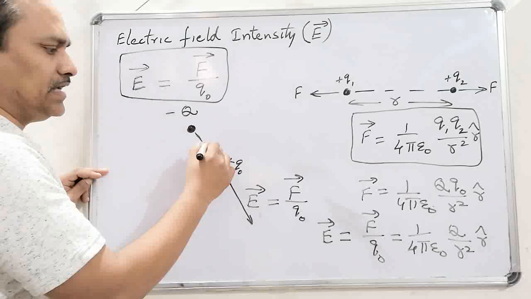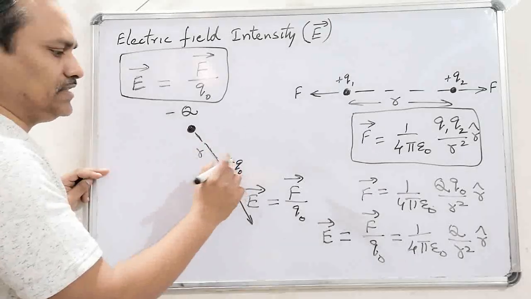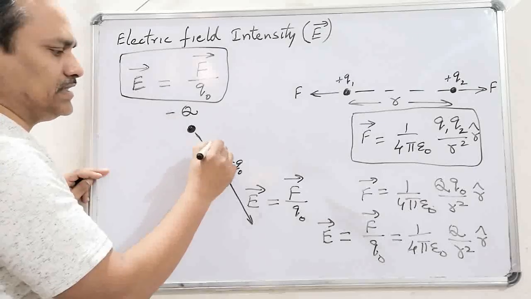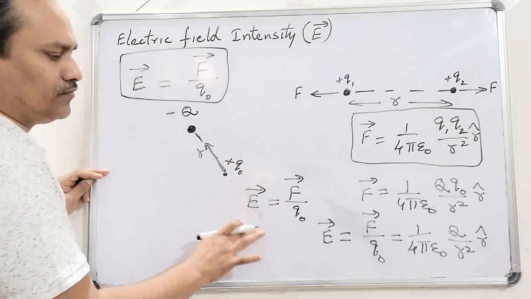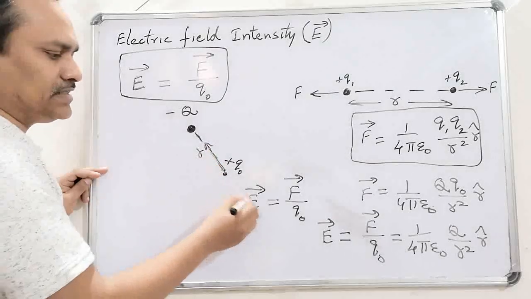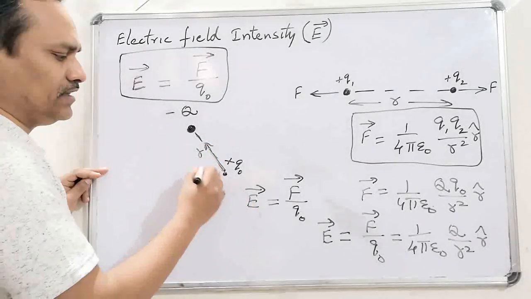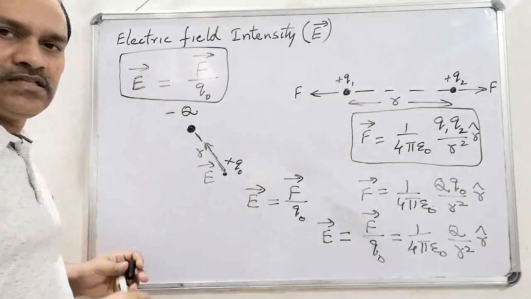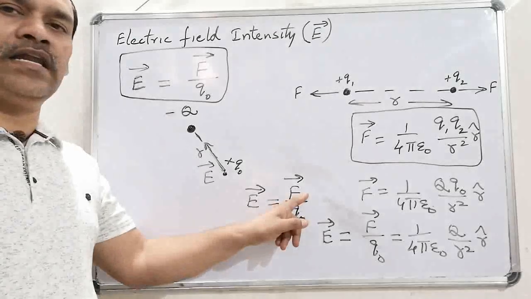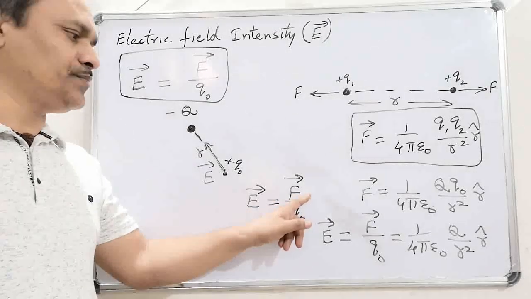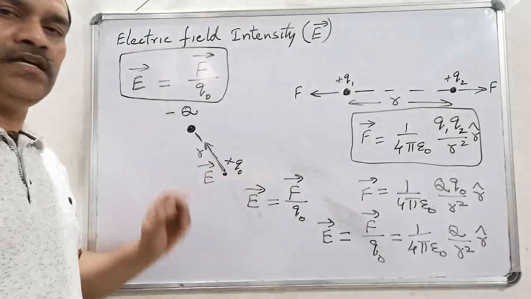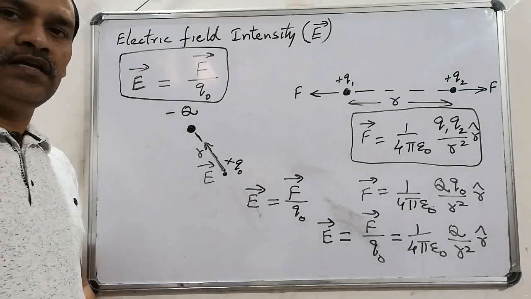That means the electrostatic force between these two charges will be radially inward like this, not outward. So the electric field intensity will also be radially inward. That means always the direction of electric field intensity will be in the direction of force experienced by the test charge placed at a certain point in an electric field.